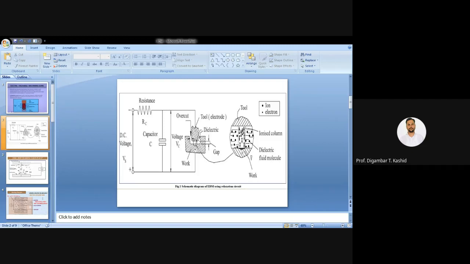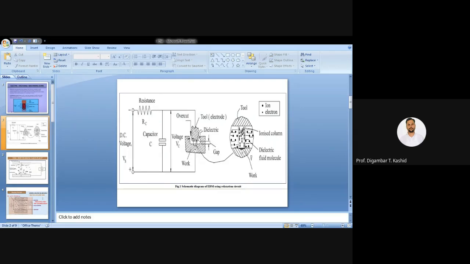While traveling through this dielectric, these electrons collide with the neutral molecules. You can see these are the neutral molecules. So once again I repeat, while traveling through this dielectric fluid, your electrons collide with the neutral molecules or neutral atoms of your dielectric fluid.